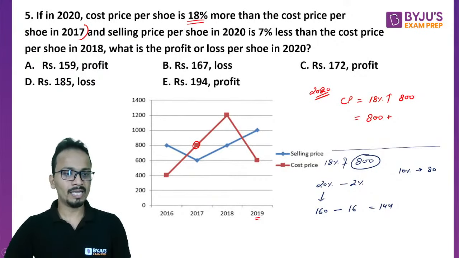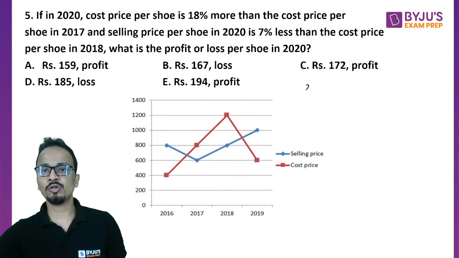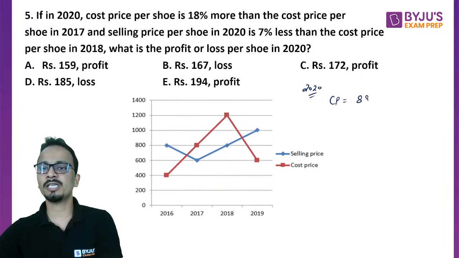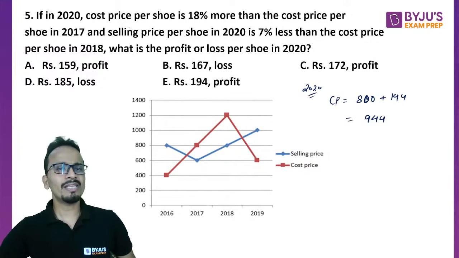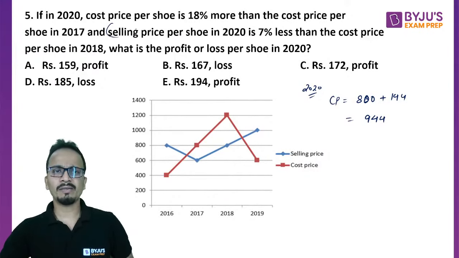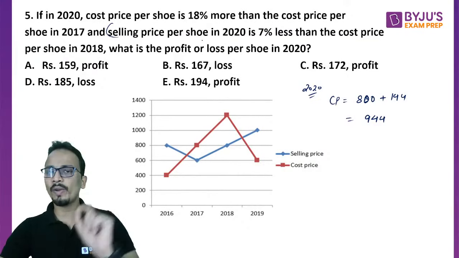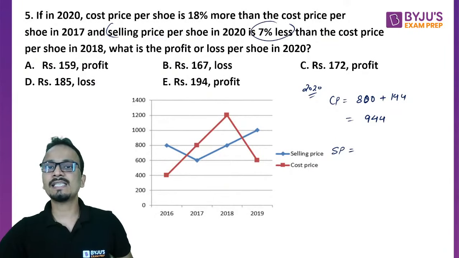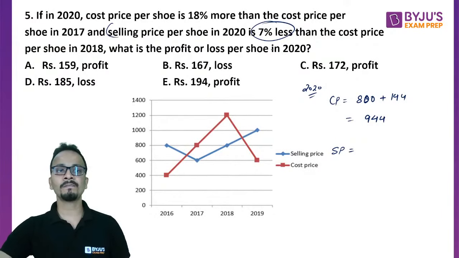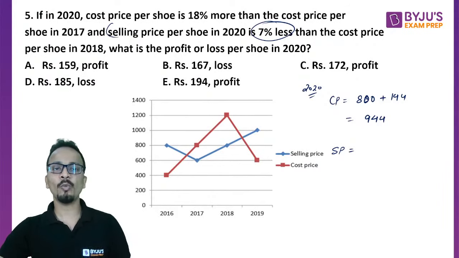Okay, so I'll erase, make some space. So if I'm talking about year 2020, the cost price is 800 plus 144, that is 944. All right, okay, so this is the cost price. Now they must be also talking about the selling price. So the selling price per shoe for 2020 is 7% less than the cost price per shoe in 2018.